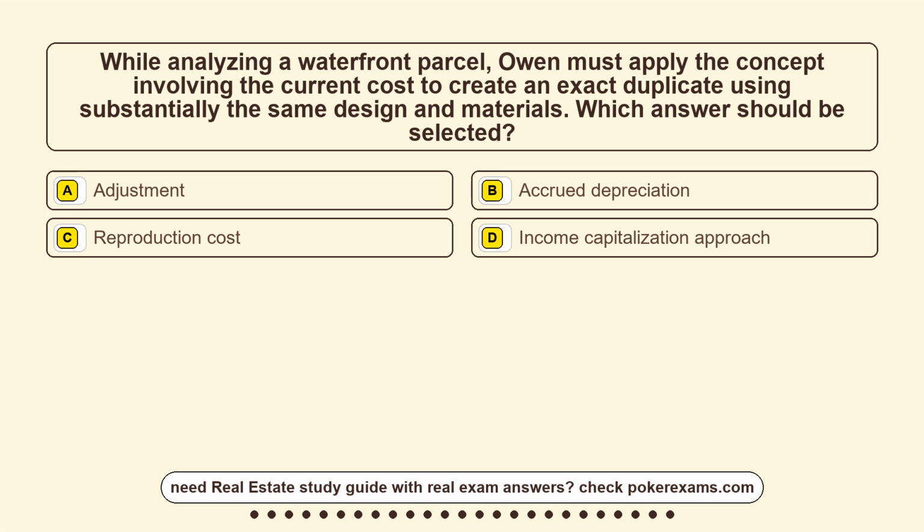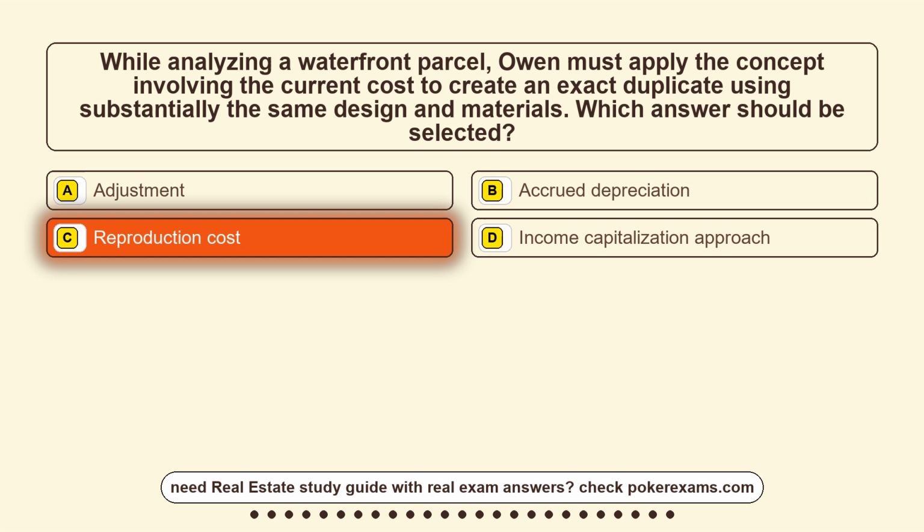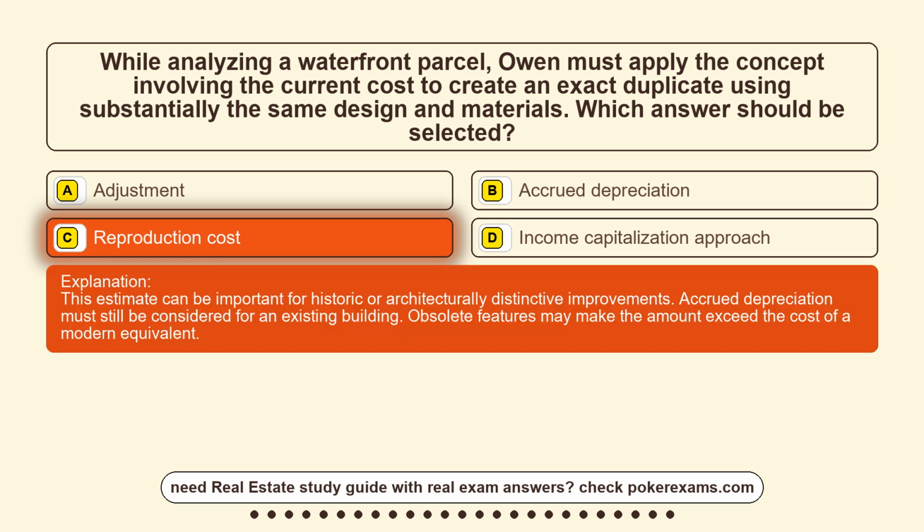Option A, adjustment. Option B, accrued depreciation. Option C, reproduction cost. Option D, income capitalization approach. The correct answer is option C, reproduction cost. This estimate can be important for historic or architecturally distinctive improvements. Accrued depreciation must still be considered for an existing building. Obsolete features may make the amount exceed the cost of a modern equivalent.